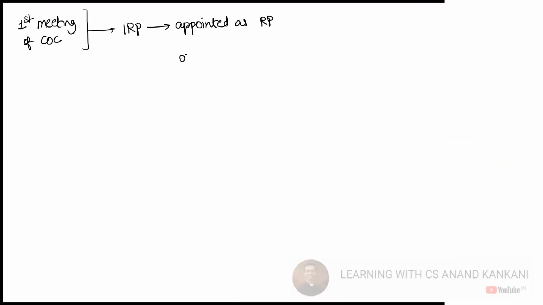What else will be done? Now, in the first meeting of the committee of creditors, the RP is appointed. Either the IRP will be appointed as RP, or the IRP will be replaced with another RP, with the written consent. Yes, with the written consent, that is a common thing.